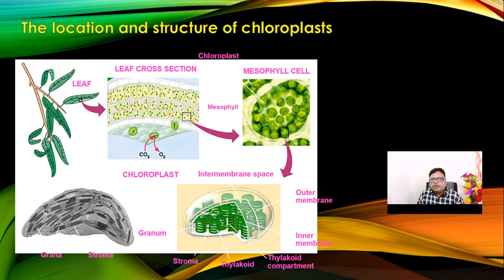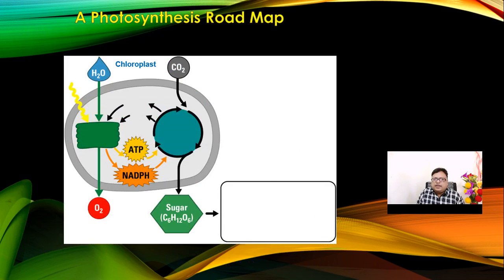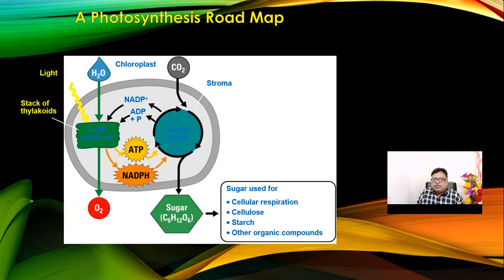For example, in the case of papaya leaves, you will get a larger number of chloroplasts in the leaves of the papaya plant. Then this is the photosynthetic roadmap.